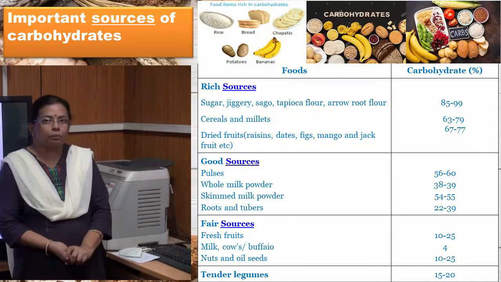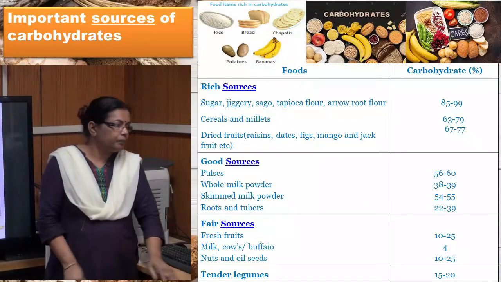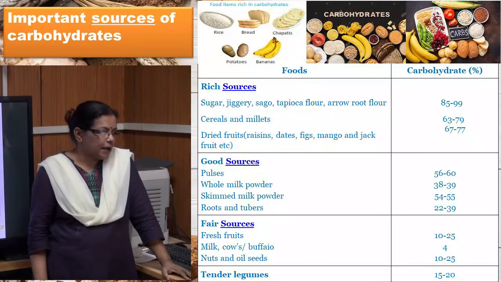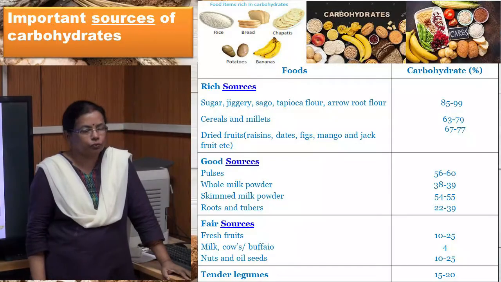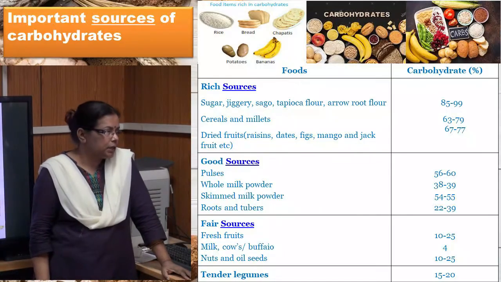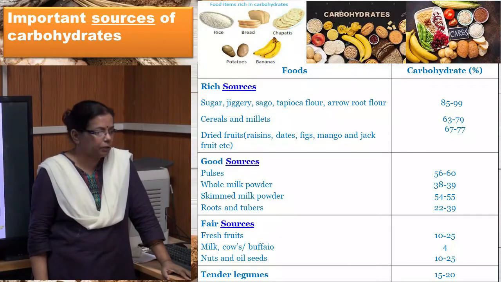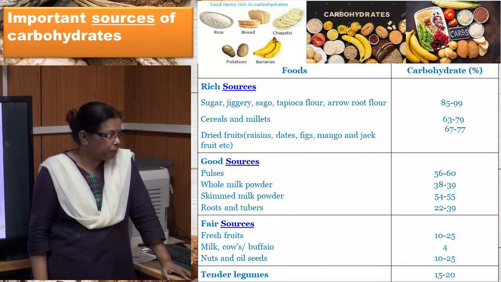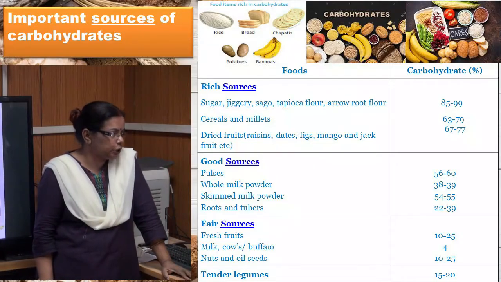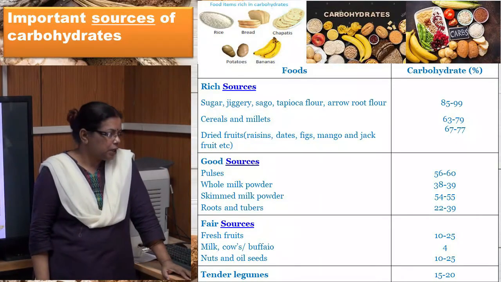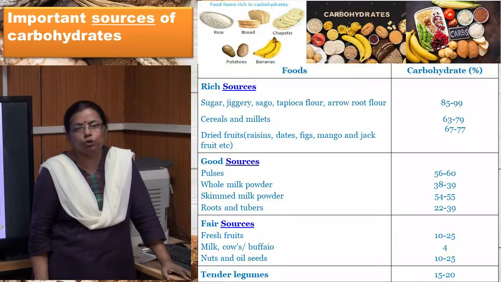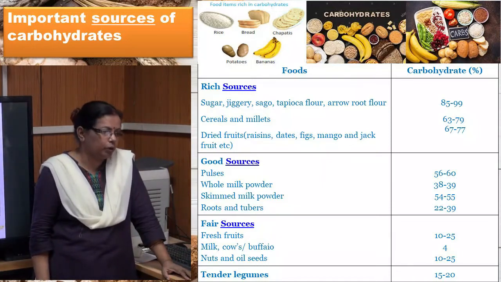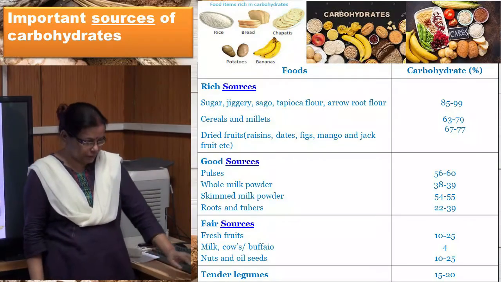Important sources of carbohydrates are given in this table. Sugar, jaggery, sago, tapioca flour, arrowroot flour, cereals and millets. Dried fruits are good sources of carbohydrate in our diet. Pulses, whole milk powder, skim milk powder, roots and tubers are good sources. Fresh fruits and milk are fair sources. Tender legumes also contain carbohydrate to an extent of 15 to 20%.